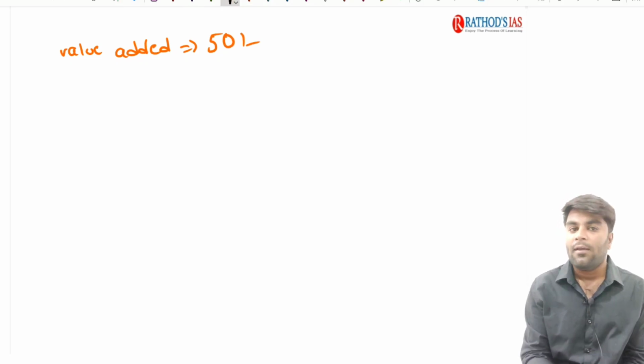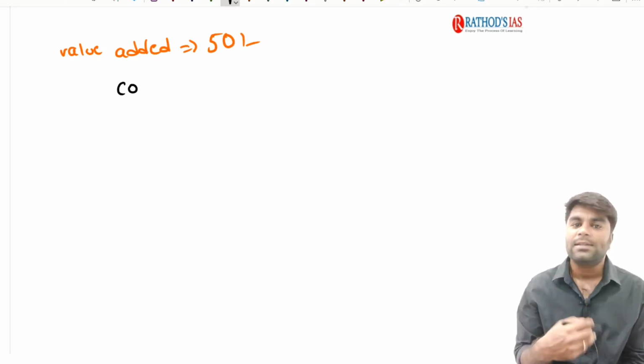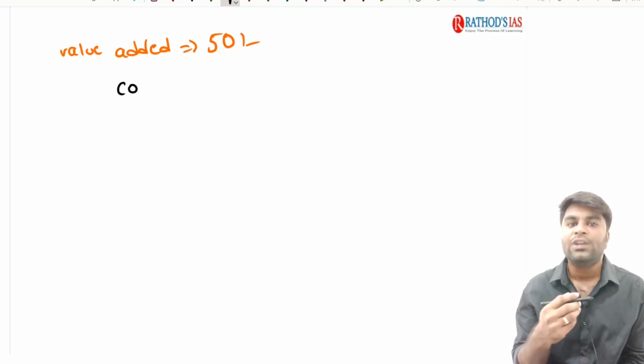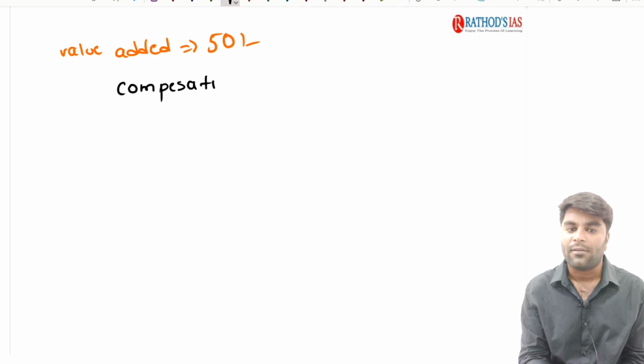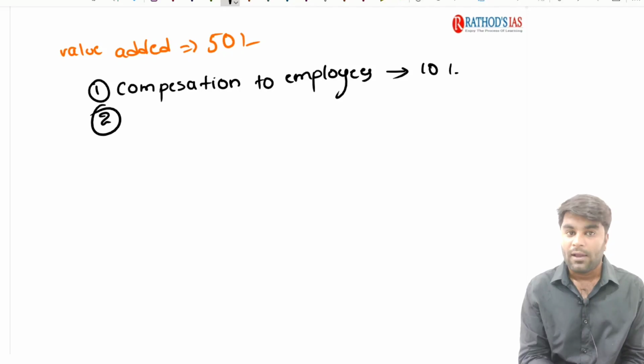Now how did he add a value? In order to run the machinery and manufacture that book, he needs employees. For the employees, he needs to pay salary. Technically we call it compensation to employees. Let us consider he is paying just about 10 rupees for each employee on a book he is manufacturing. The next important component of the value added is consumption of fixed capital.